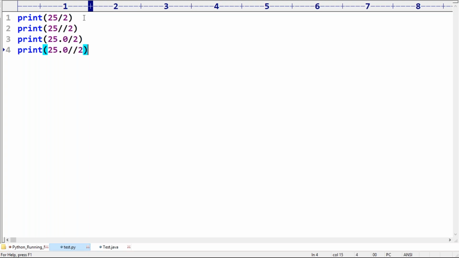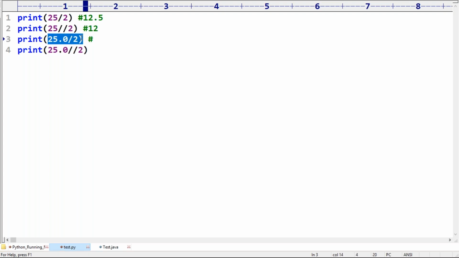Can you please respond? Sir, the first one is always a float value only. That's why 12.5. It is always 25 by 2. For the floor division, it is a floor int value because both arguments are int type. Because both arguments are int type, we are going to get a floor int value. So the answer is 12. Remember this. Actually it is 12.5, but only int I have to take. Floor int means 12.